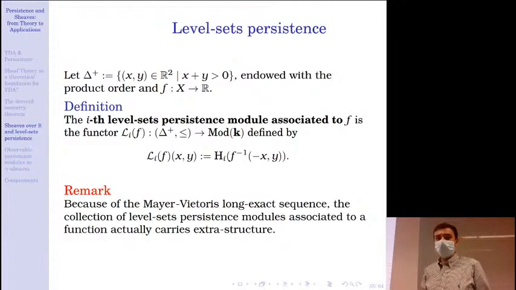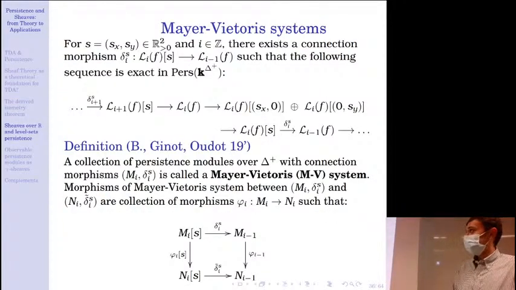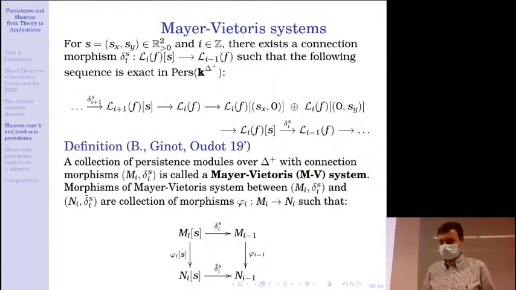Because of the Mayer-Vietoris long exact sequence, they actually carry a lot of extra structure that I will explain here. Given a shift direction, a shift vector, by this I mean a vector of R2 with strictly positive coordinates, and given a homology degree in Z, I have a connection morphism from Li of f shifted by S to Li minus 1 of f.